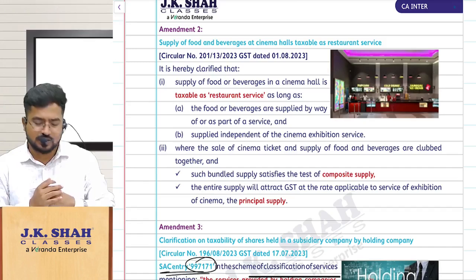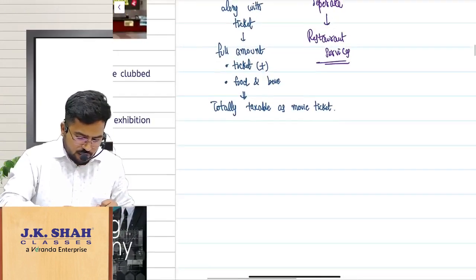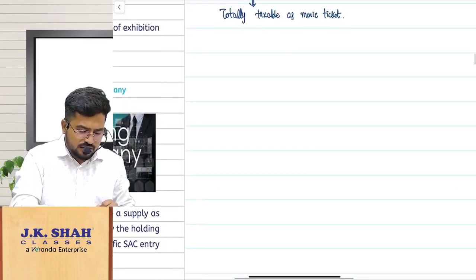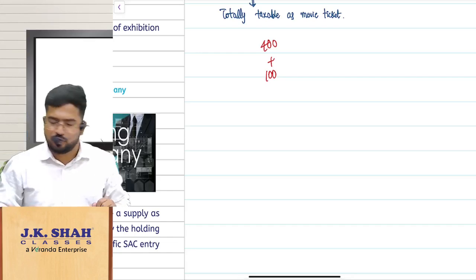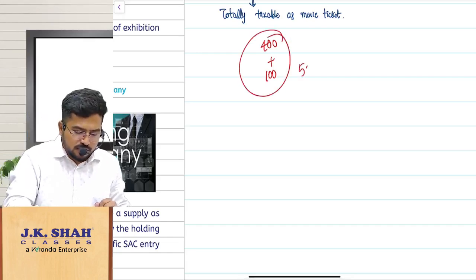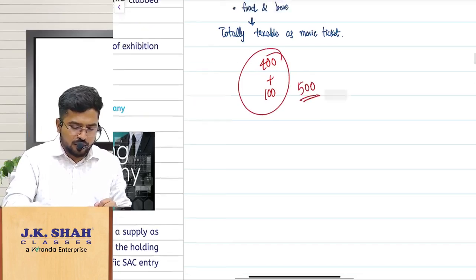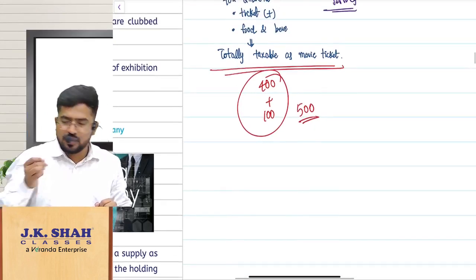Let us assume you purchased a ticket costing 400 rupees, plus some coke, etc., 100 rupees. Total how much? This 500 will be treated as what? Totally taxable as a movie ticket.